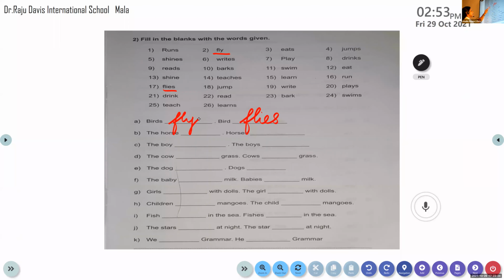Horse, horses. So if it is horse, what does the horse do? The horse run. Okay, the horse run. So can you find run here? Yes, the one here. Okay, or else we can write there, run. The boys run, horse. Jump is there. Okay, found the run. Yes, horse it is.